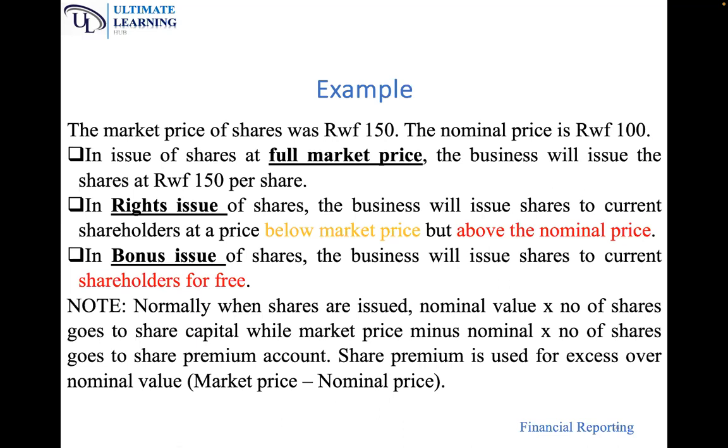So if you issued at 150, the nominal is 100. You take 100, which is the nominal, times the number of shares, 1,000. That gives you 100,000, which goes to share capital. Now, between 100 and 150, the price at which you issued, 150 minus 100 times the number of shares goes to the share premium.